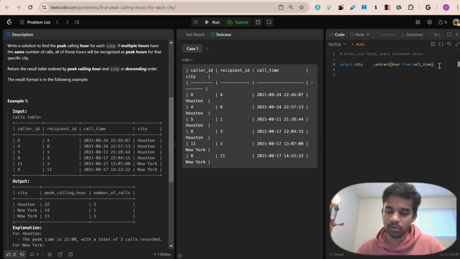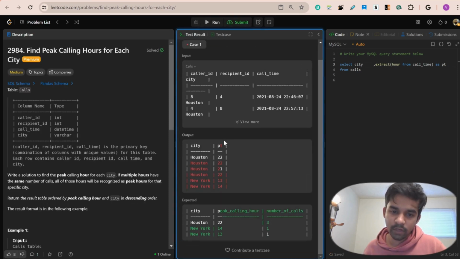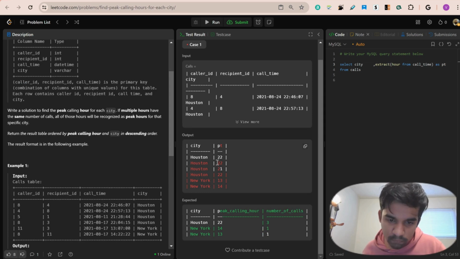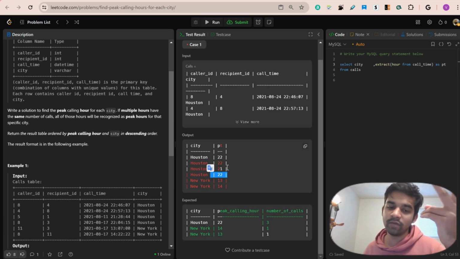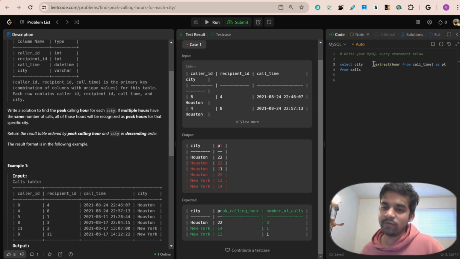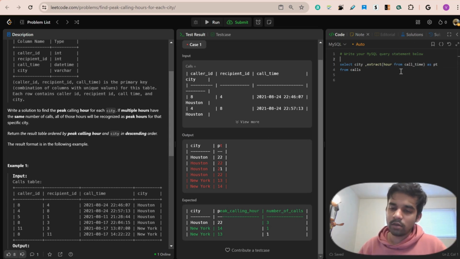So, as PT. Yes, so this is the city and the time. You could see that Houston has a total of four people speaking at two different times, that is at 10 o'clock and at 9 o'clock. Now the next thing I would be doing is counting these people. Either you could use a common table expression or you could use a subquery to solve this.